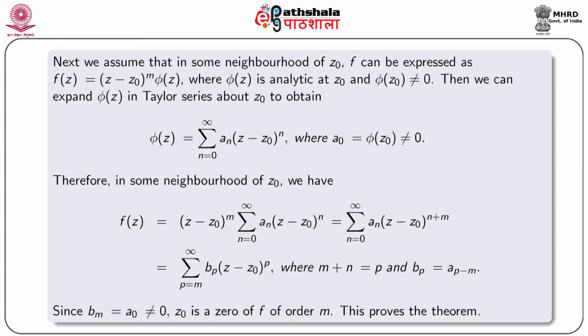Since b_m is equal to a_0 not equal to 0, z0 is a 0 of f of order m. This proves our result.